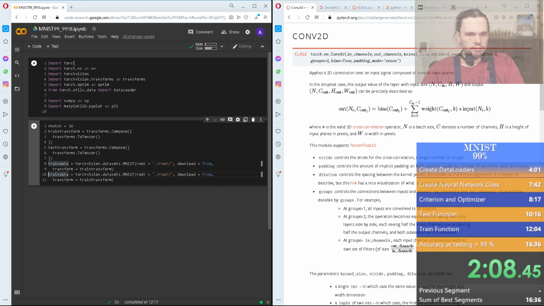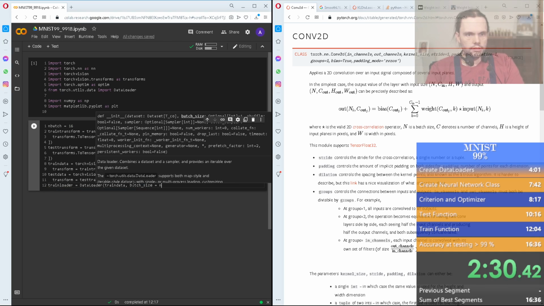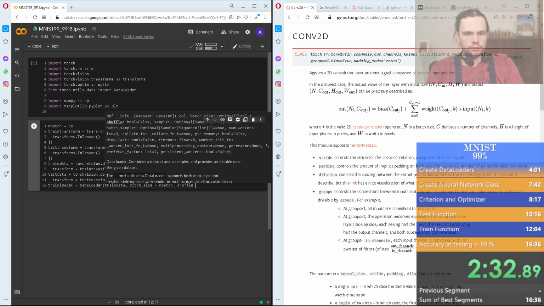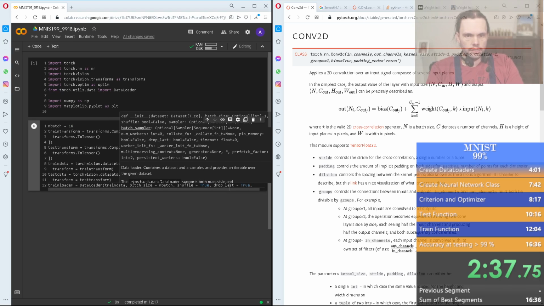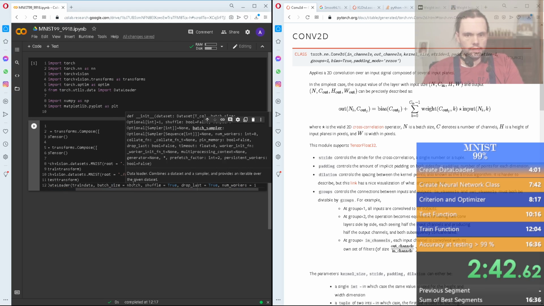This is going to be the test data, with the test transform. Then train loader is going to be DataLoader on the train data, and we're going to get batch size equal n_batch, shuffle equal true, drop_last equal true, num_workers equal 1.